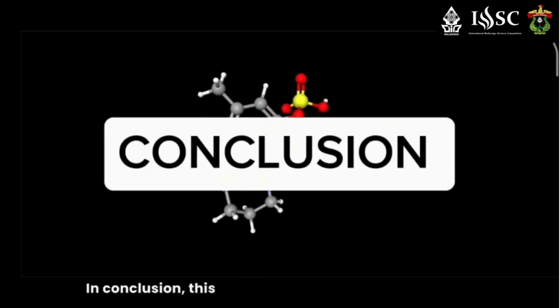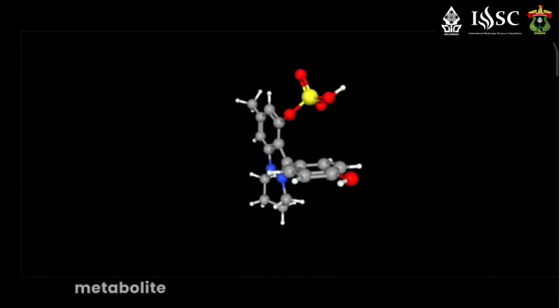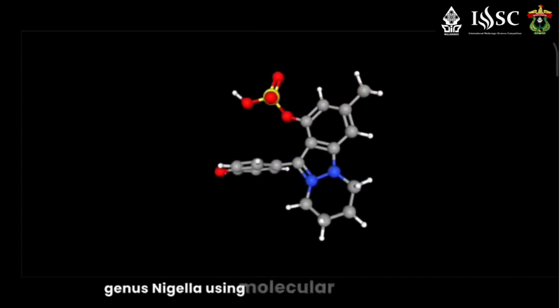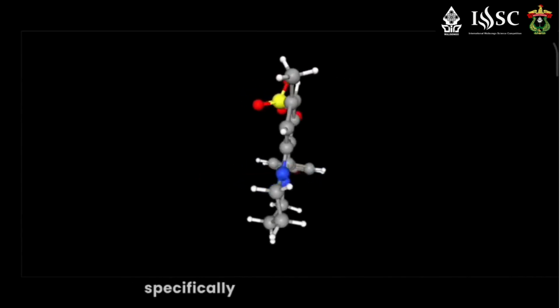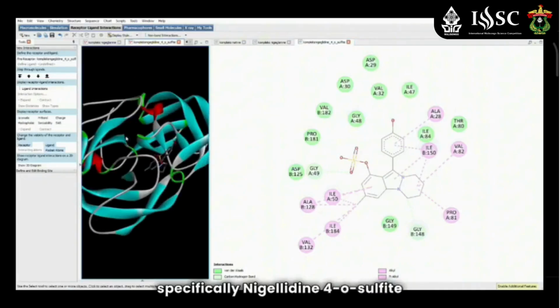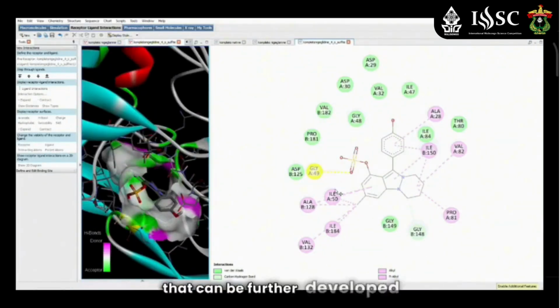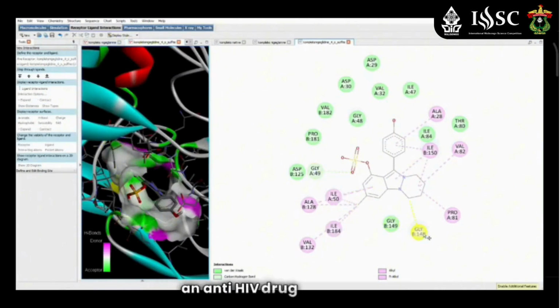In conclusion, this experiment showed the potential of metabolite compounds from seeds of plants of the genus Nigella using molecular docking methods, specifically nigellidine 4-O-sulfite, as an inhibitor of HIV-1 protease enzyme that can be further developed as an anti-HIV drug candidate.